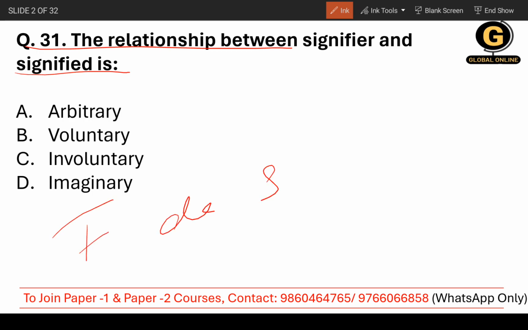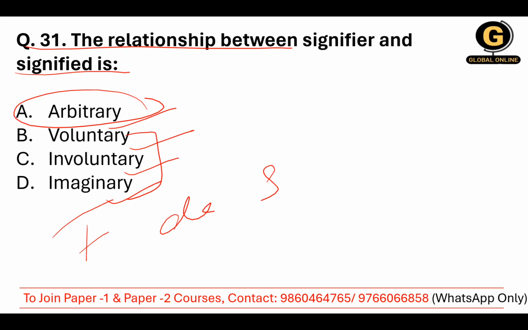Okay, and he said only one thing: the relationship between signifier and signified is arbitrary. Arbitrary. The other options are voluntary, involuntary, imaginary. Of course, these are not the correct options. So the first one is correct, and you need to choose that. Now you need to understand signifier and signified, so you can watch my lectures.